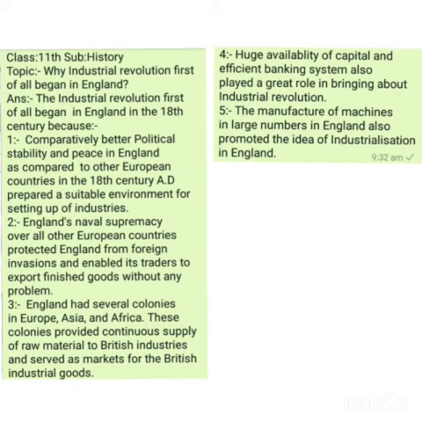Next, England was the first European country where several new inventions were made. As a result of these inventions, new instruments and machines were invented. These inventions proved to be a backbone for the Industrial Revolution, as more and more machines were made in England, and these machines enabled English people to produce huge amounts of goods and products, thereby putting a boost for the industrialization of England.